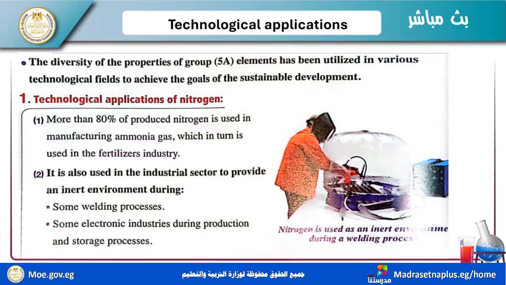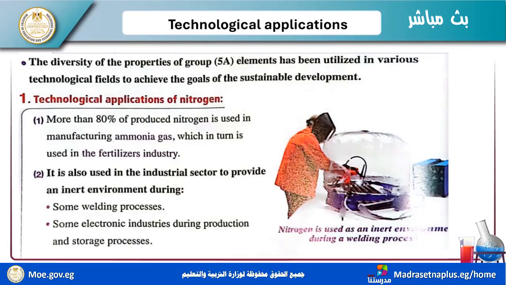The diversity of the properties of group 5A elements has been utilized in various technological fields to achieve the goals of sustainable development. Firstly, the technological applications for nitrogen.